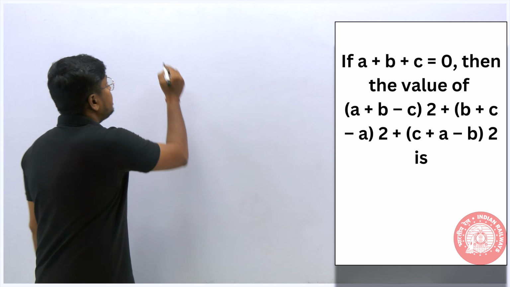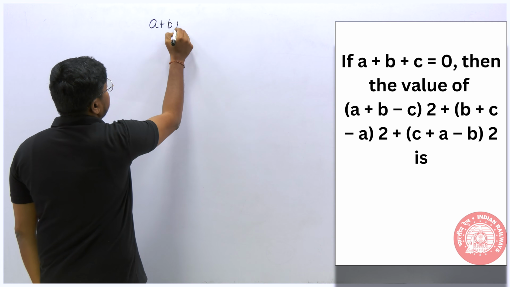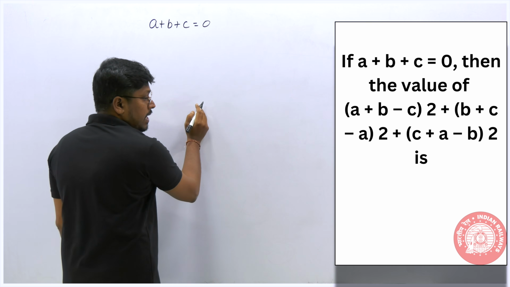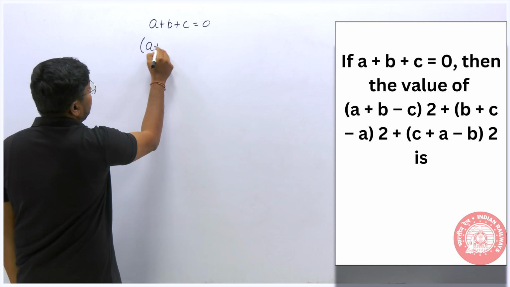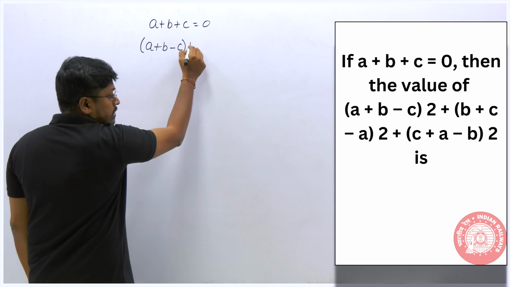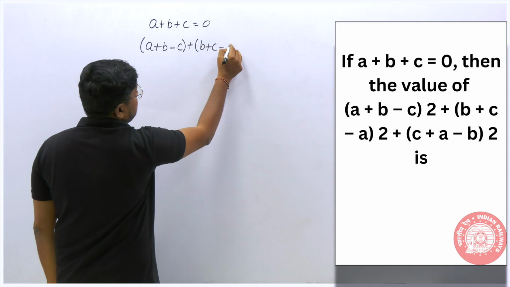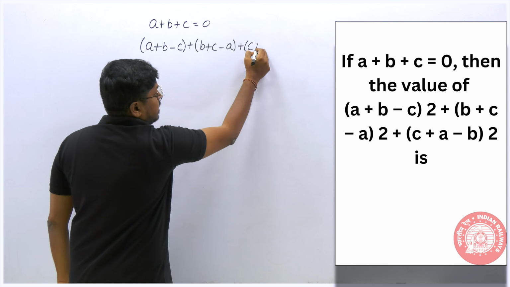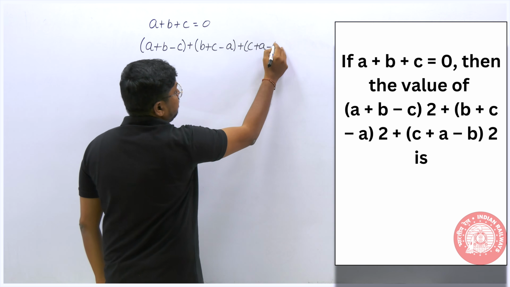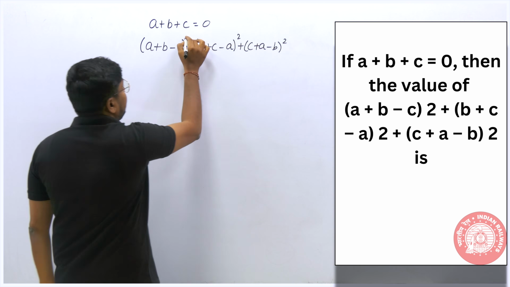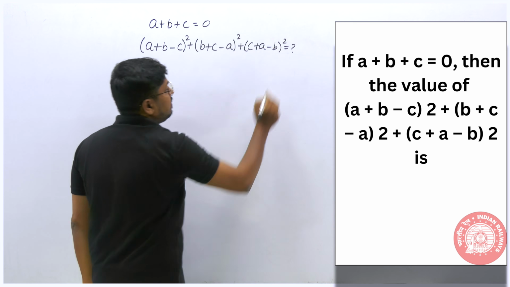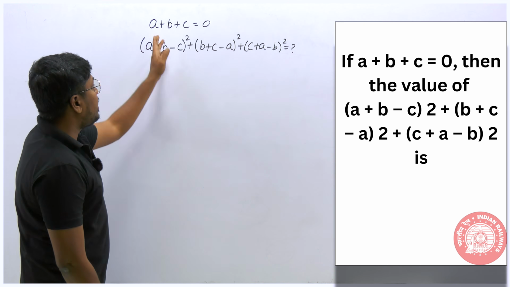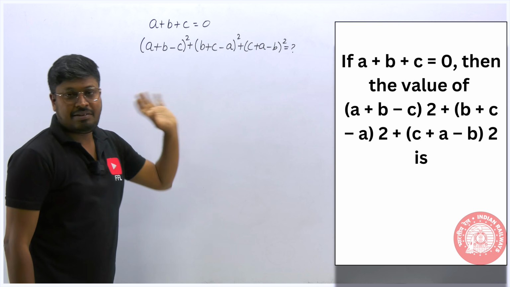If A plus B plus C is equal to 0, our target is to find the value of (A plus B minus C) plus (B plus C minus A) plus (C plus A minus B), all squares, right? So we have to find the value of the given expression. And they have given only one thing, that is A plus B plus C is equal to 0.